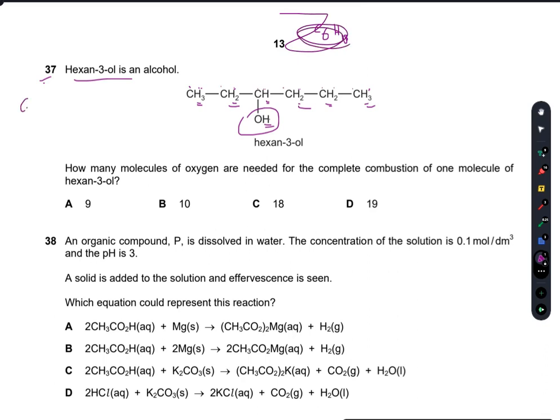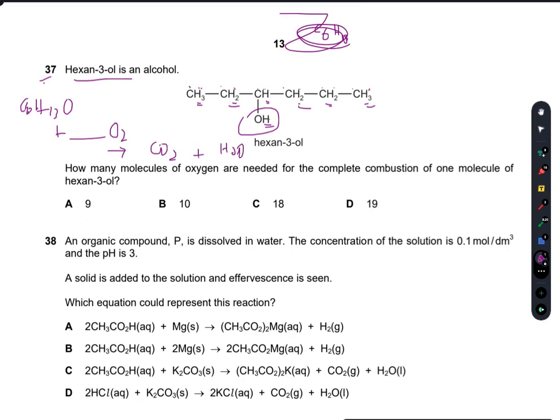C6H13, and there is one oxygen along, to combust with this moles of oxygen, that will give me CO2 along with water, and energy is released.